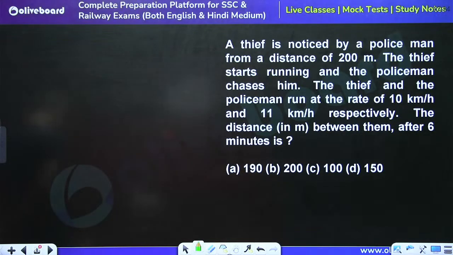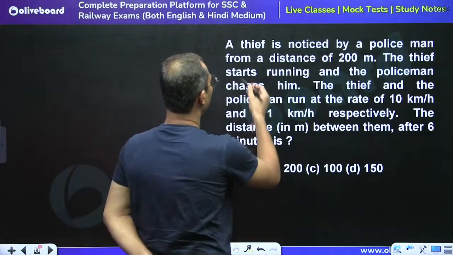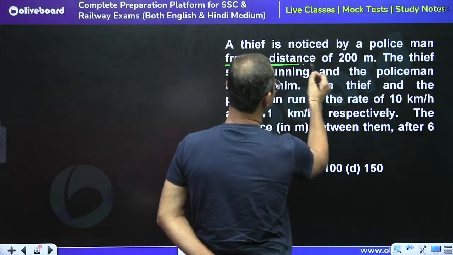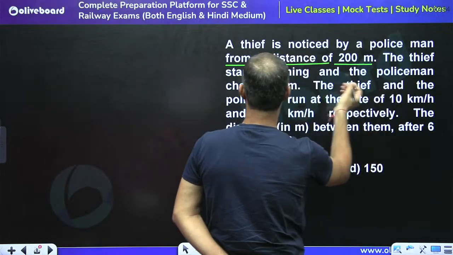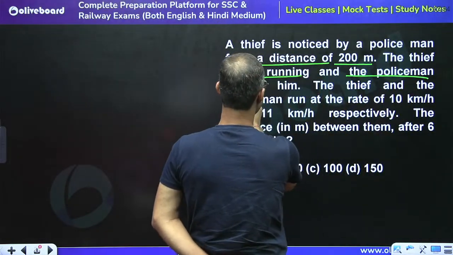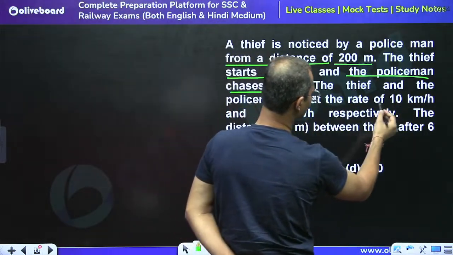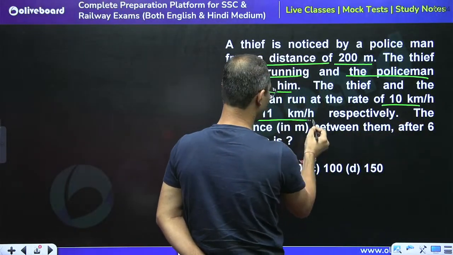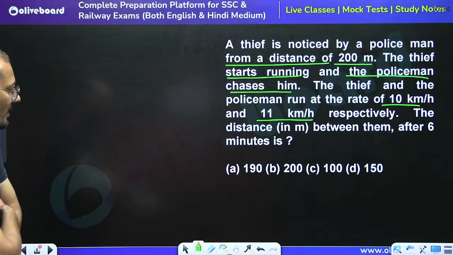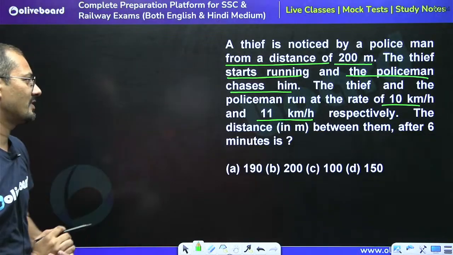The question is saying a thief is noticed by a policeman from a distance of 200 meters. The thief starts running and the policeman chases him. The thief and the policeman run at the rate of 10 km per hour and 11 km per hour respectively. What will be the distance between them after 6 minutes?